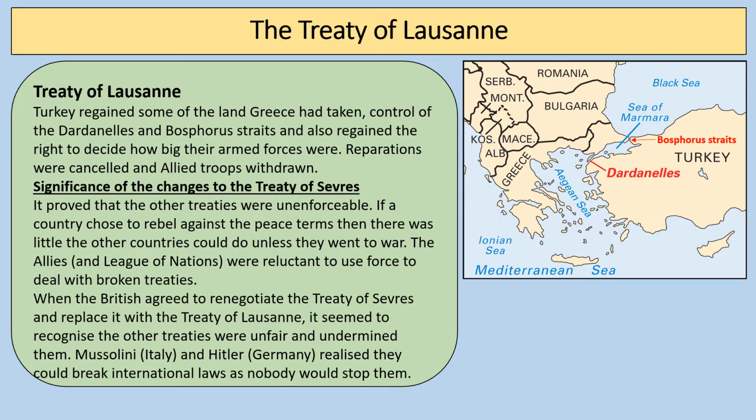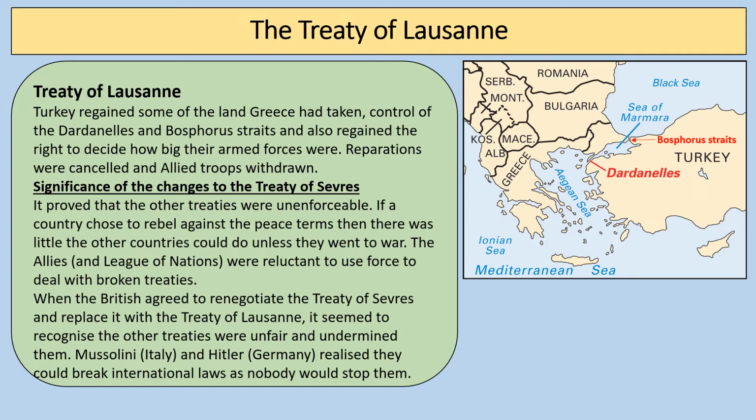Now, you can see there where the Dardanelles and Bosphorus Straits are. They're really, really important waterways that link the Mediterranean Sea into the Black Sea, so they're crucial for trading. And they also regained the right to decide how big their armed forces were. The reparations were cancelled, and the Allied troops that were stationed in Turkey were withdrawn. So it's a huge, huge diplomatic victory for Turkey. And it's highly, highly significant in terms of international relations.